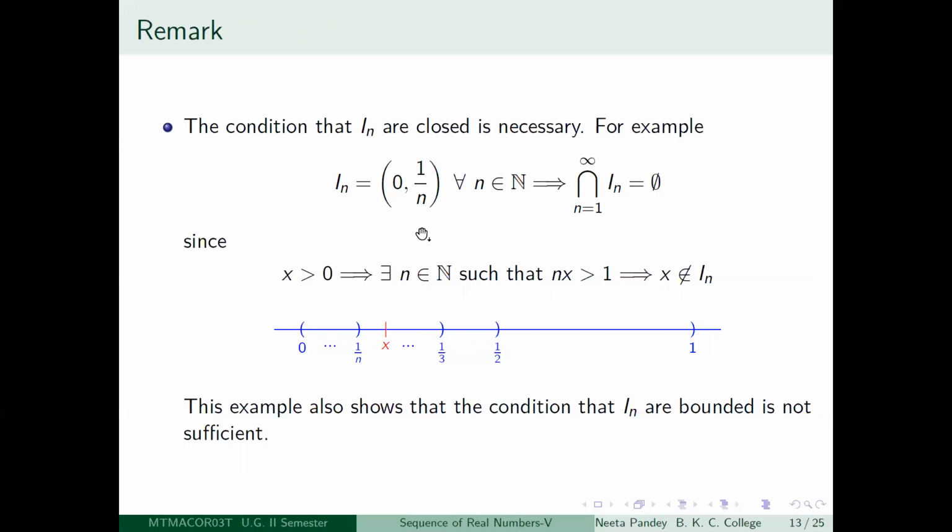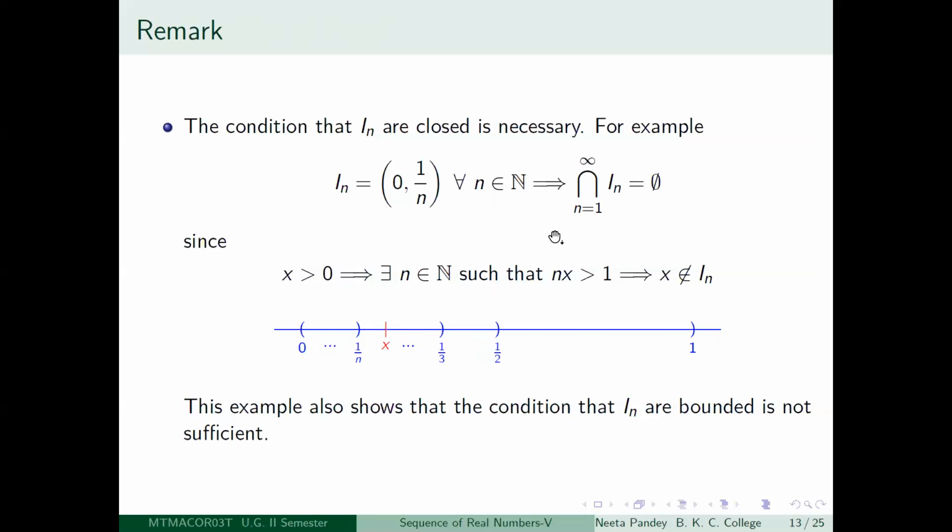So In is equal to the open interval 0 to 1 by n. If you take this interval, then this is clearly bounded, and it is not closed. Its length is what? 1 by n. So that tends to 0. Therefore, everything else is satisfied except that In is not closed. And what is going to be the intersection of all of these intervals? Look at this diagram which we have drawn here. I1 is the open interval 0 to 1, I2 is the open interval 0 to half, right? And I3 is the open interval 0 to 1/3, and so on. So we want to say that its intersection is empty. There is nothing in the intersection.